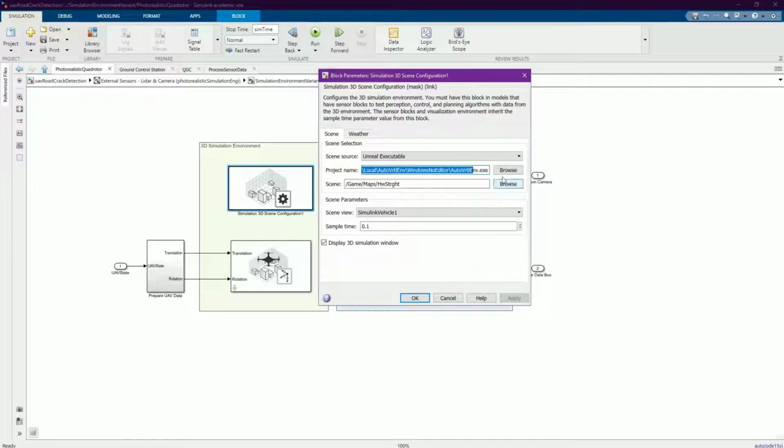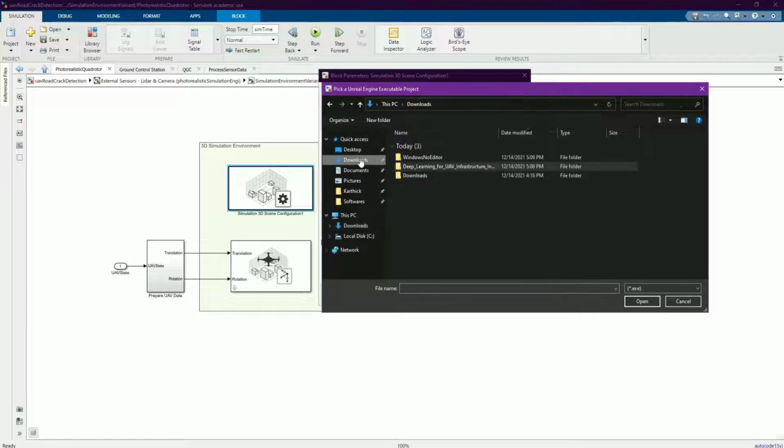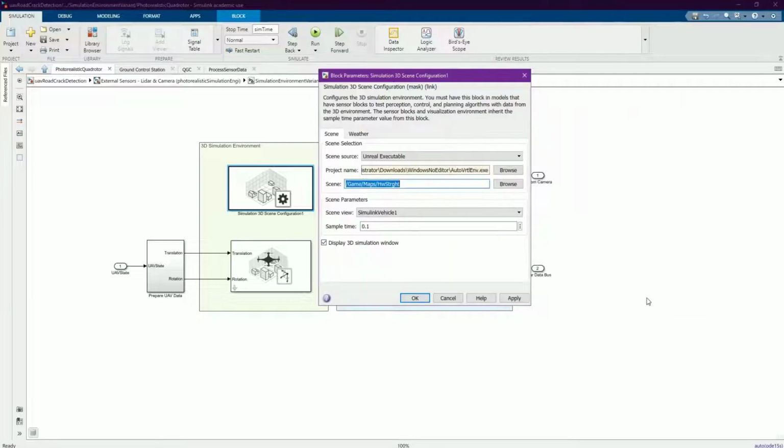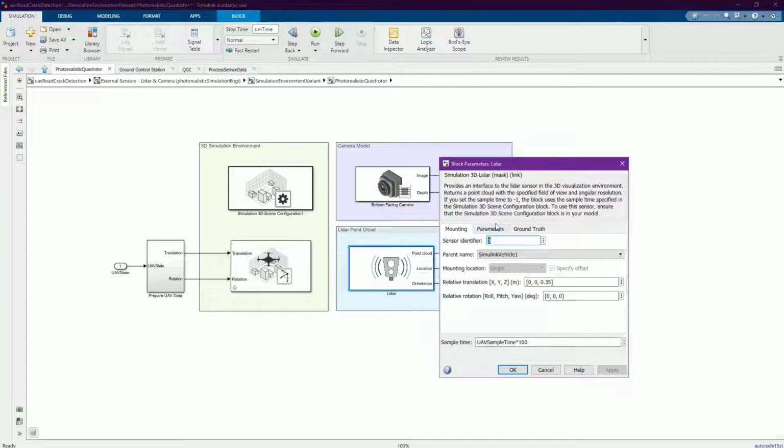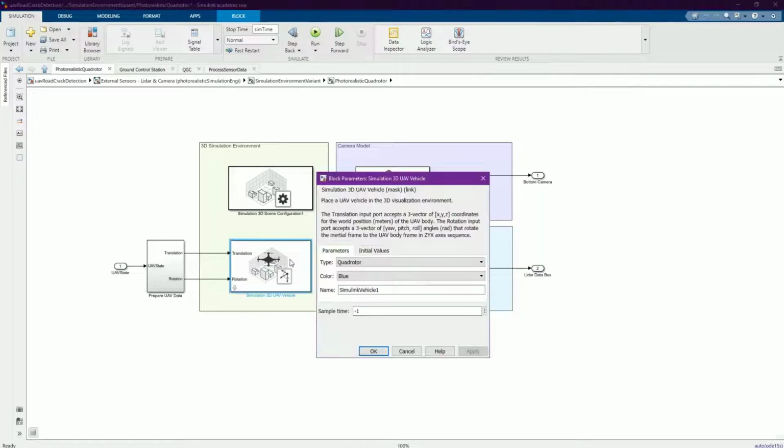In the simulation 3D scene configuration block of the Simulink model, set the scene source parameter to Unreal executable. Browse for the full path of the file. Set the scene parameter to the name of the scene. Here we are using /game/maps/highway-straight. You can edit the LiDAR parameters as well as the camera parameters, and you can change the color of the UAVs.